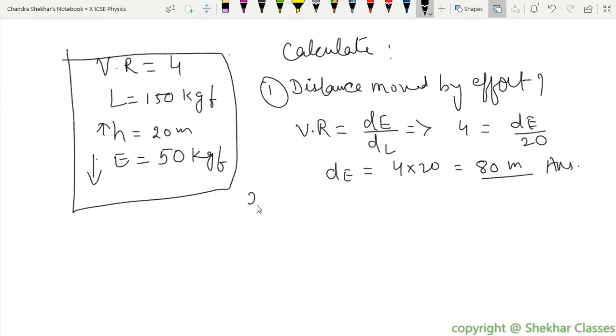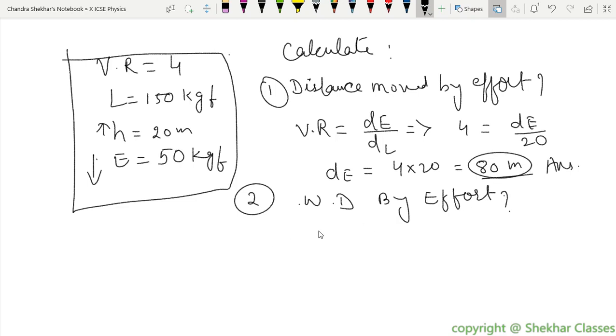Okay, next question is the work done by the effort. What is the work done by the effort? Work done is nothing but force into displacement. We have the displacement here, right? And what is the force? So work done is equal to force into displacement.